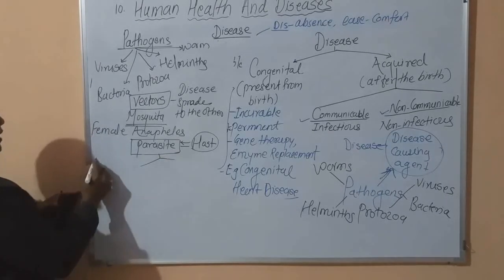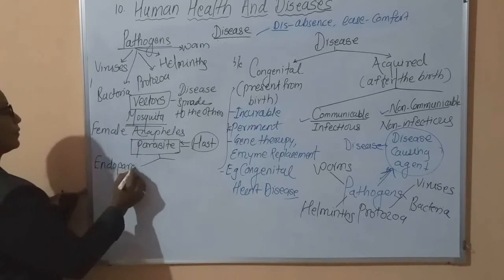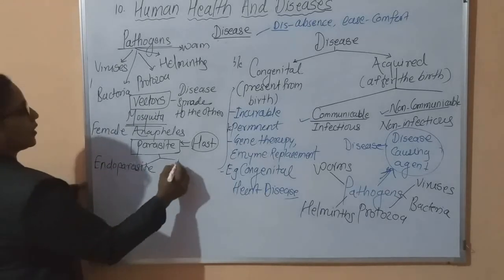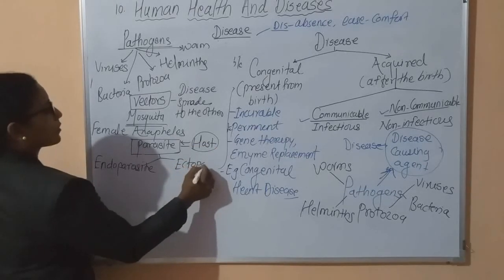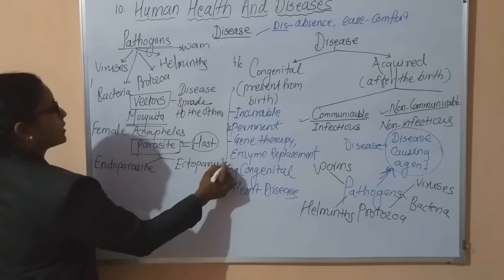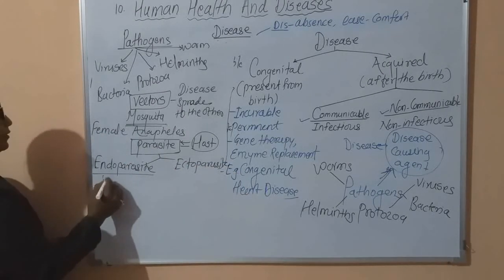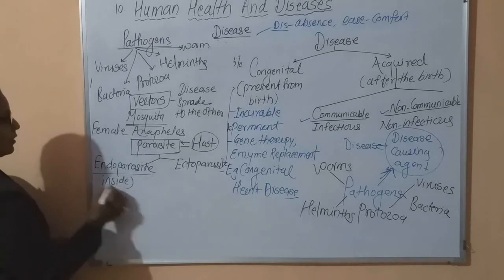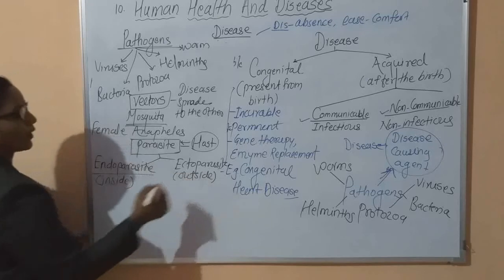The first type is endoparasites, and the second type is ectoparasites. Endoparasites live inside the body of the host, and ectoparasites live outside the body.